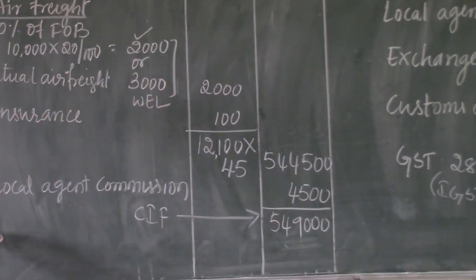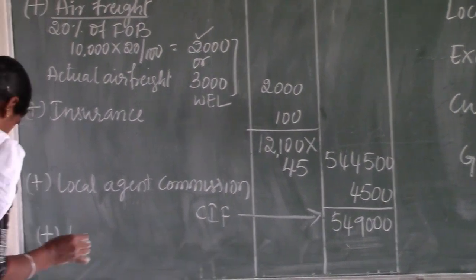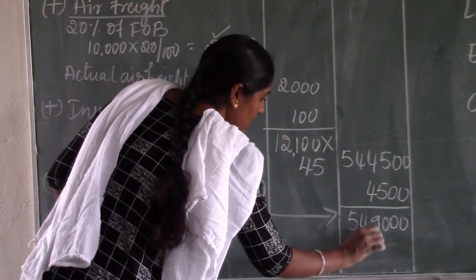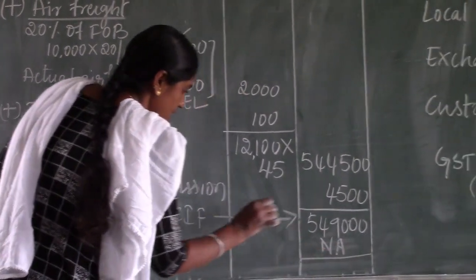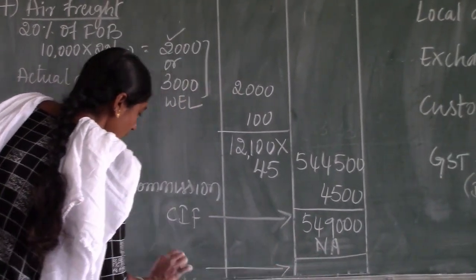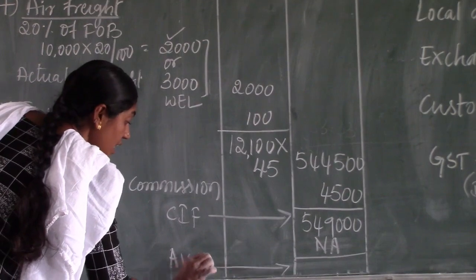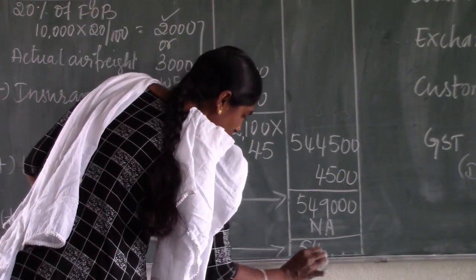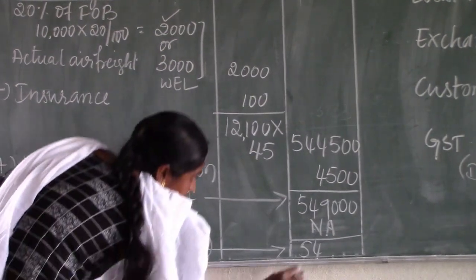Add landing charges. See, landing charges are not applicable with effect of GST. Therefore, assessable value in Indian rupees is 5,49,000.